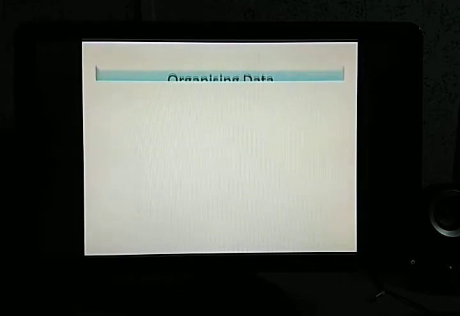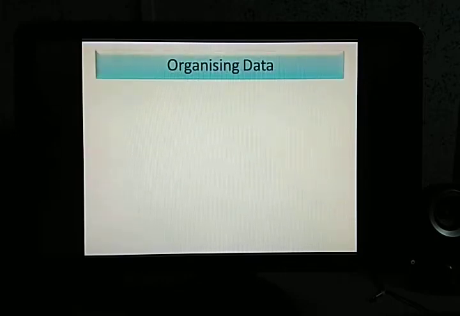Hello everyone. Today we will discuss the next topic in this chapter, and the name of the topic is Organizing Data. In the last class we discussed numerical data and how we represent this data pictorially. So now we will go on to understand the procedure of organizing this data. How do we organize it in a systematic manner?